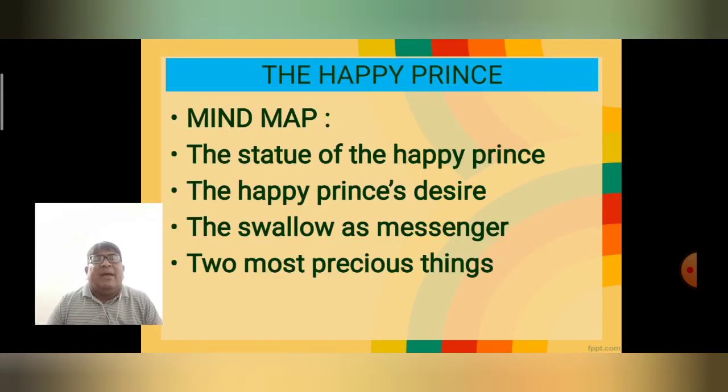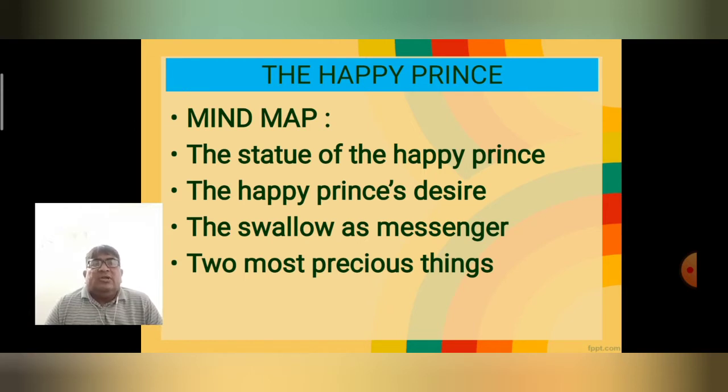Now let's see the mind map of this story. The main attractive character of this story is the Happy Prince. After the death of the prince, his statue was fixed on the pedestal in the middle of the city. When he was alive, his people were very prosperous during his time.